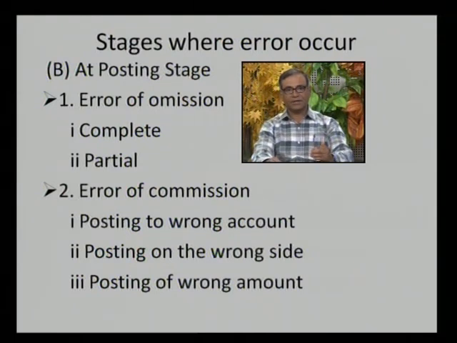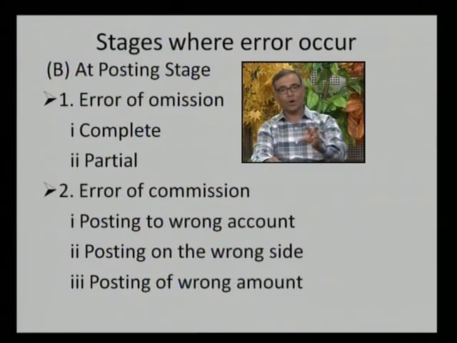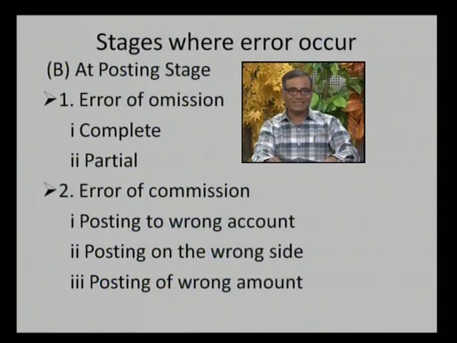Second type of error that may occur is error of commission, that is, posting to the wrong account. Instead of debiting Ramesh account, you are debiting Mahesh account, or instead of debiting rent account, you are debiting salary account. That is called error of commission. Another type of error of commission may be posting on the wrong side, which means instead of recording on the debit side, you are recording on the credit side. For example, rent paid: rent account is debited, and on the debit side you should write 'To cash account', but instead you are recording on the credit side of rent account. So here the error is on the wrong side.